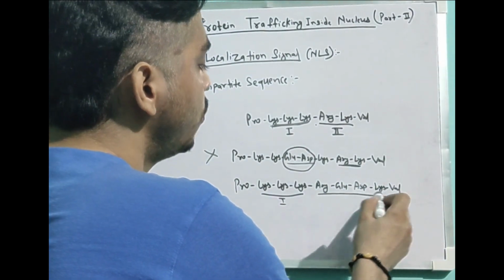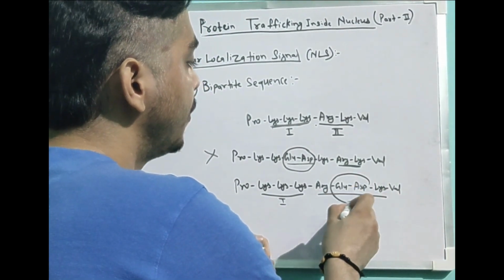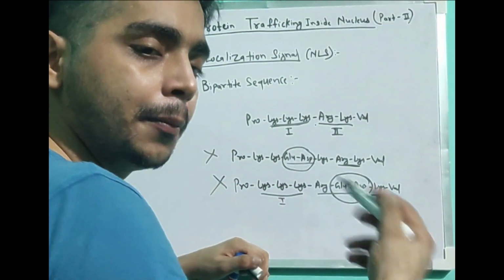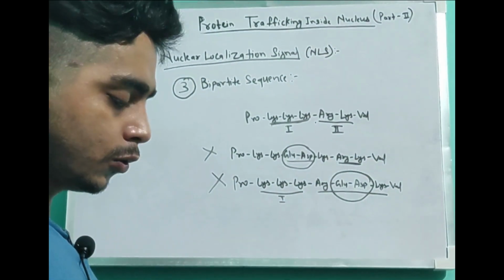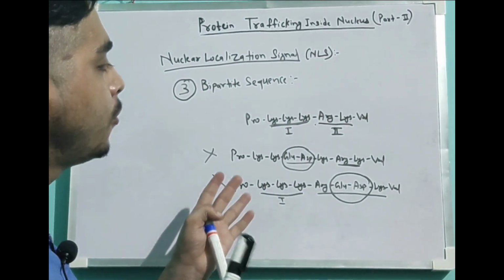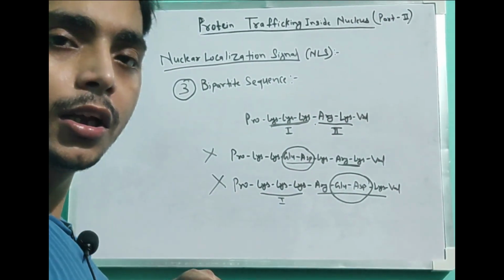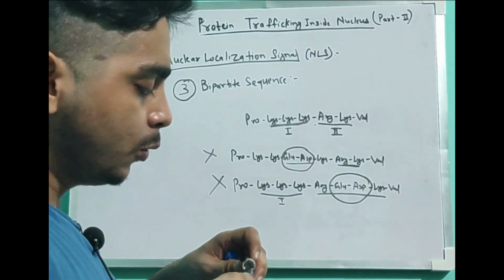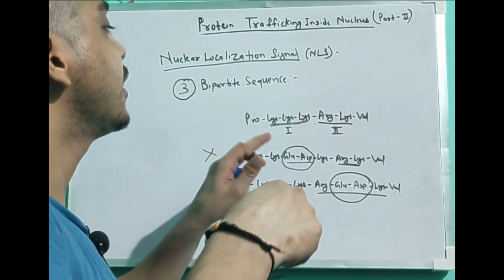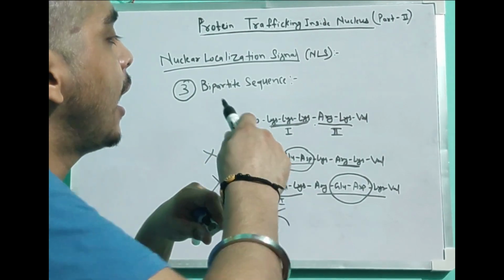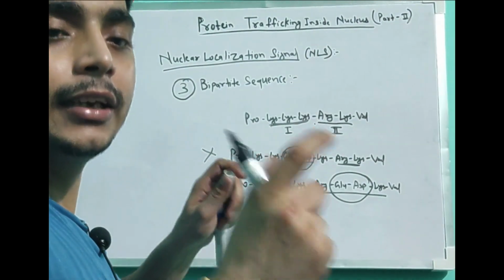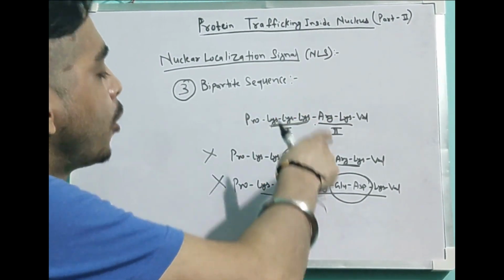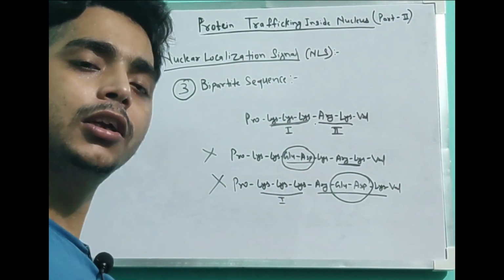Because our part 2 is now interrupted by glutamate and aspartate. So when will this protein be able to move inside the nucleus? Only when we have this heptapeptide sequence, and within it the lysine sequence and the arginine-lysine sequence are intact. These sequences are very important for the protein to get inside the nucleus.